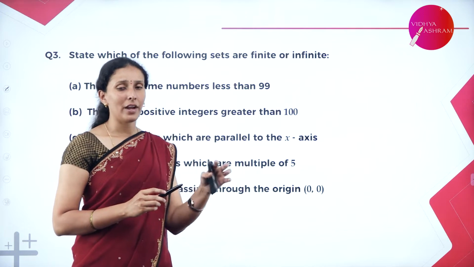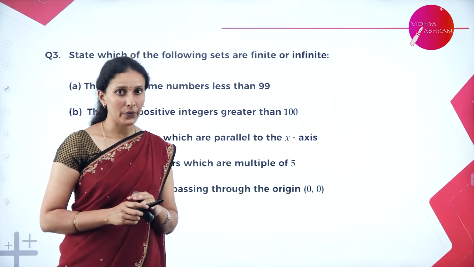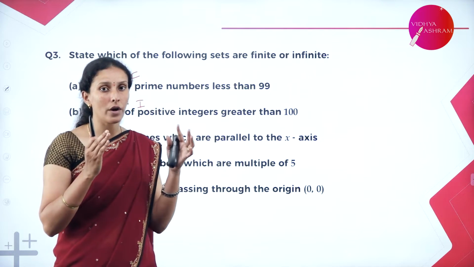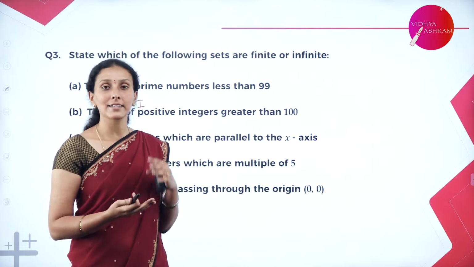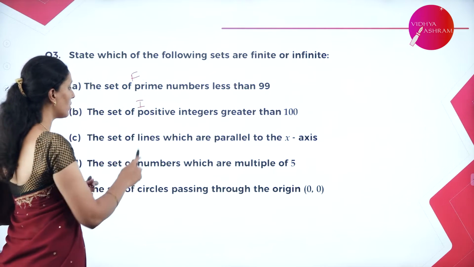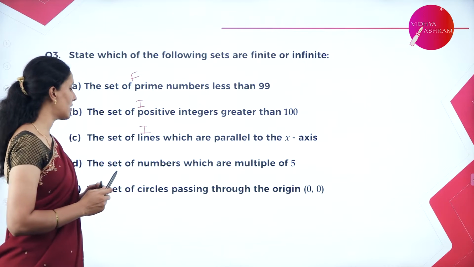The set of lines which are parallel to x-axis. We have infinite number of lines which is parallel to x-axis. You can remember your coordinate system, x and y-axis. Many lines are parallel to x-axis as well as y-axis. So therefore, this is an example for infinite set.